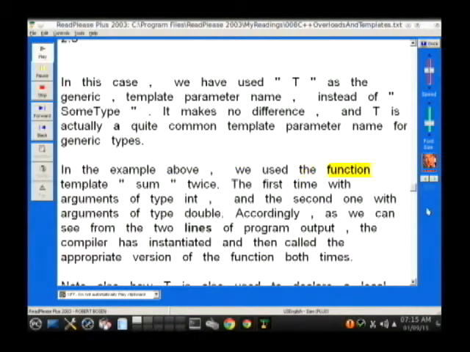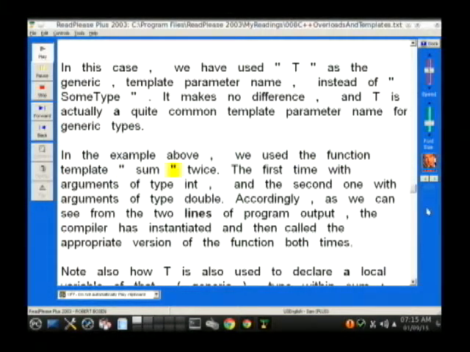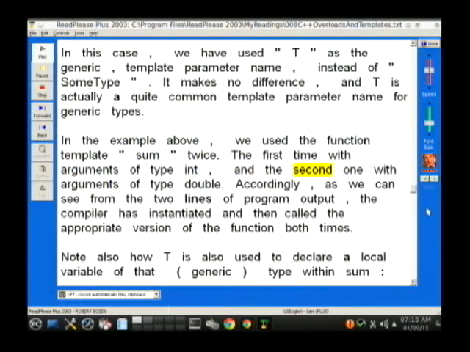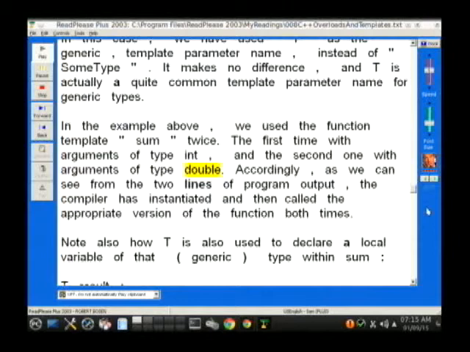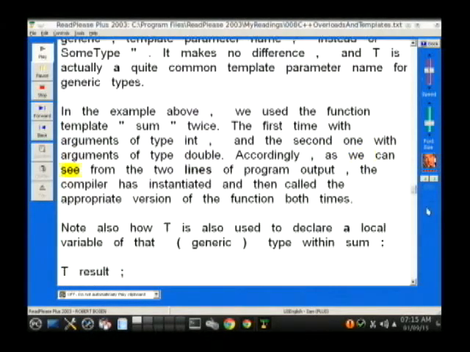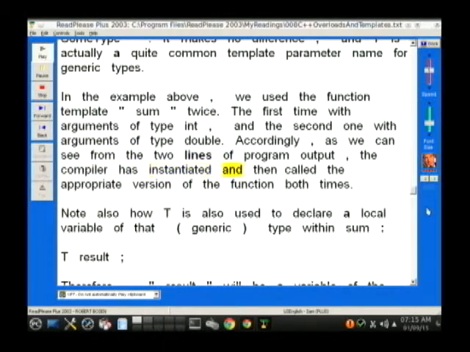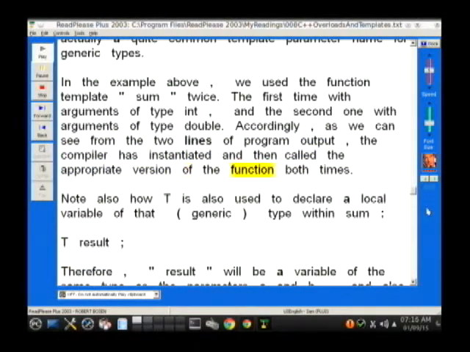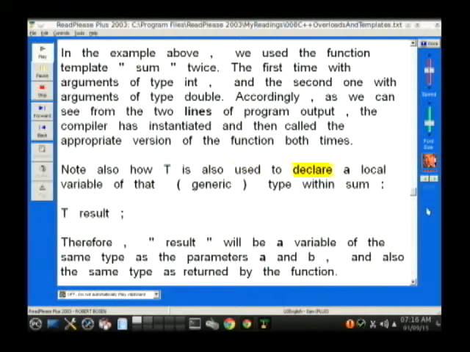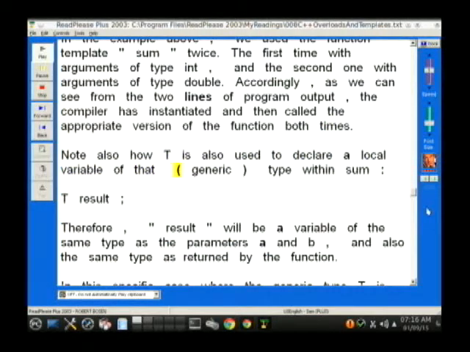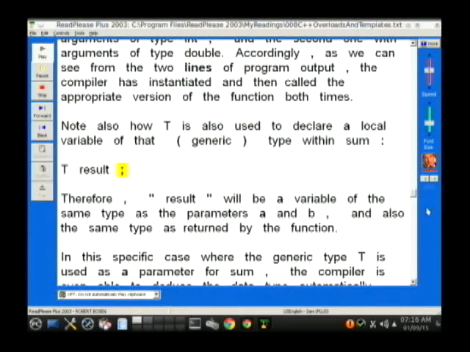In the example above, we used the function template "sum" twice. The first time with arguments of type int, and the second one with arguments of type double. Accordingly, as we can see from the two lines of program output, the compiler has instantiated and then called the appropriate version of the function both times. Note also how T is also used to declare a local variable of that (generic) type within sum: T result;